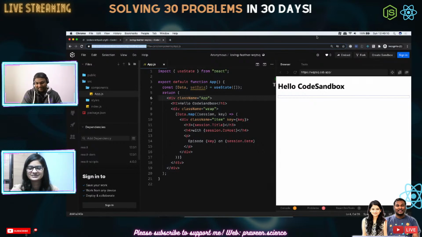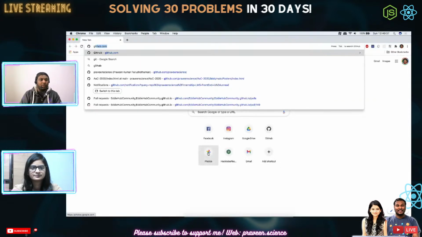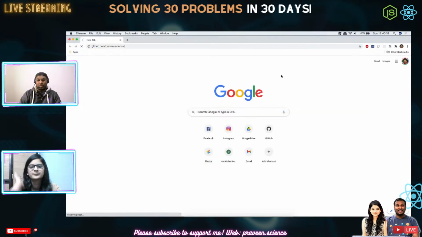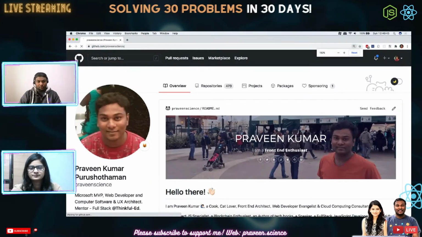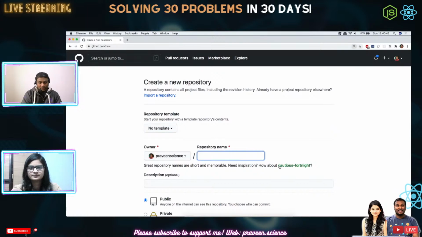So here's the CodeSandbox. Cool. And let's create a new GitHub repository. And I'll put the repository link also here. It's a new public repository I'm going to do. So this is the JSON data 30 DOR.